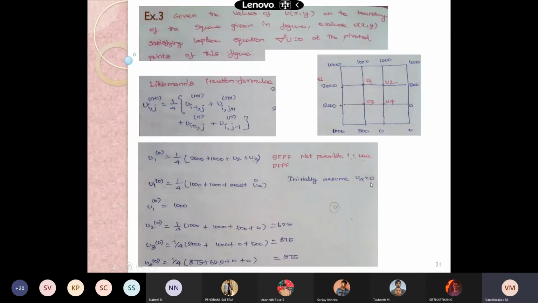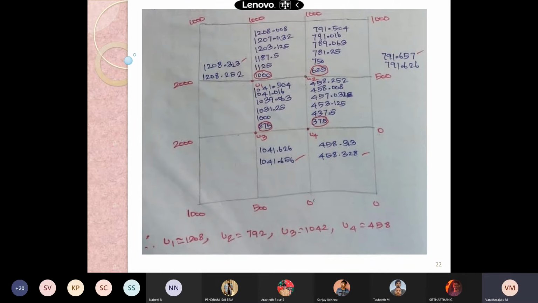For the initial iteration, U4 is 0. Applying 0, you will get U1 as 1000, and subsequently, as Nabil said, the results 625, 875 and 375, and these are the various results for the last iteration.